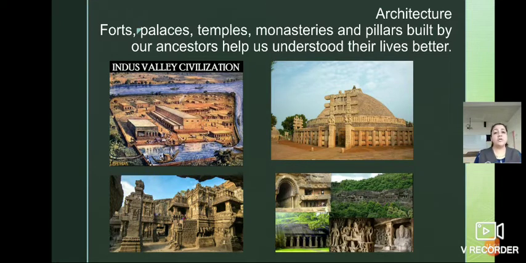Here you can see in the picture the Indus Valley civilization, how the houses were constructed, even water management, how the people dealt with all this. So its ruins speak about 5,000-year-old architectural marvels. It is said that this Indus Valley civilization existed 5,000 years ago.